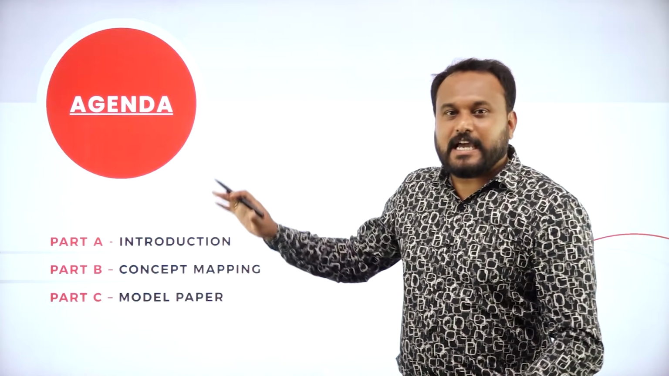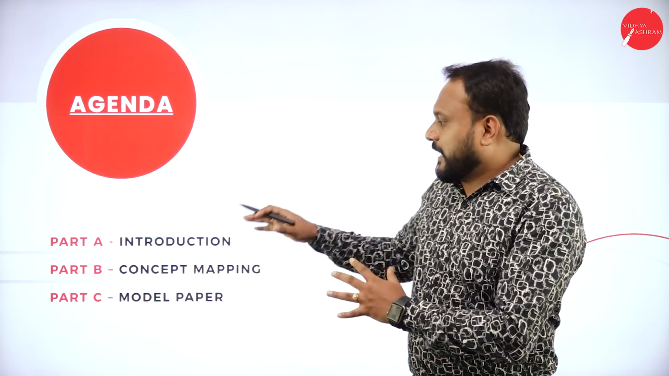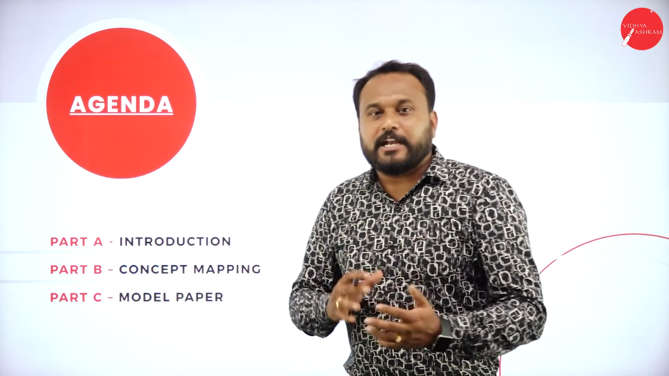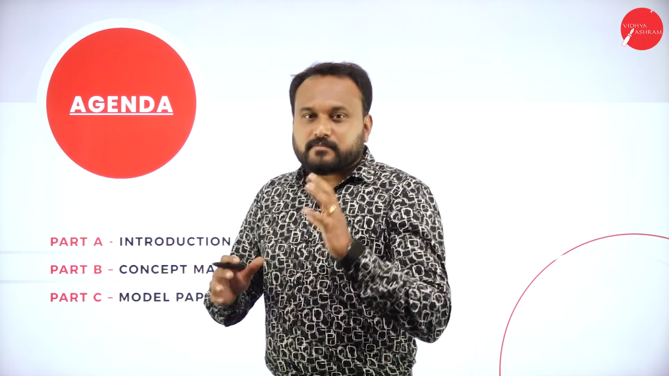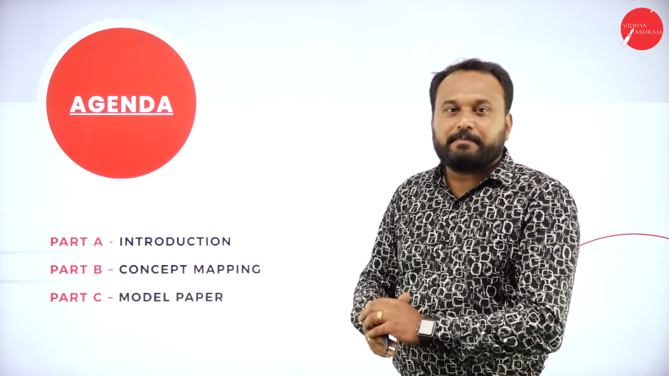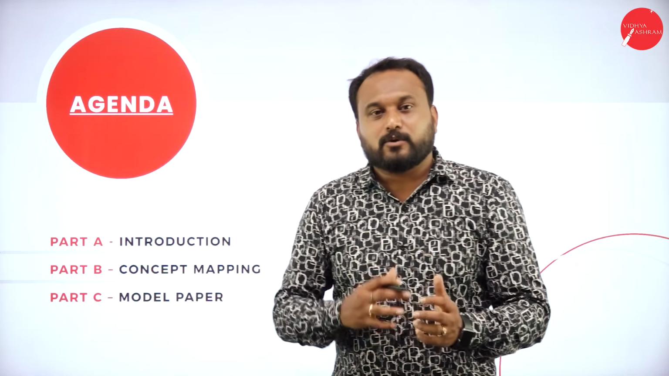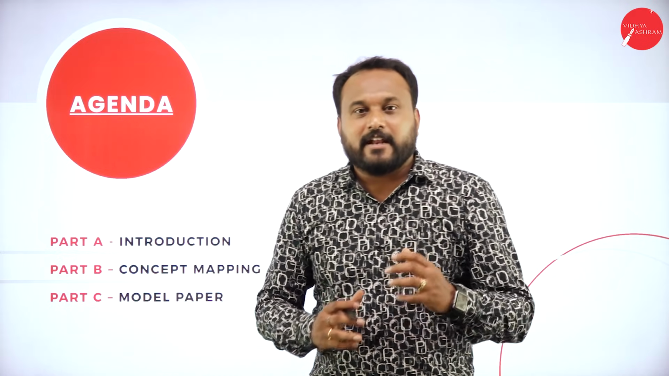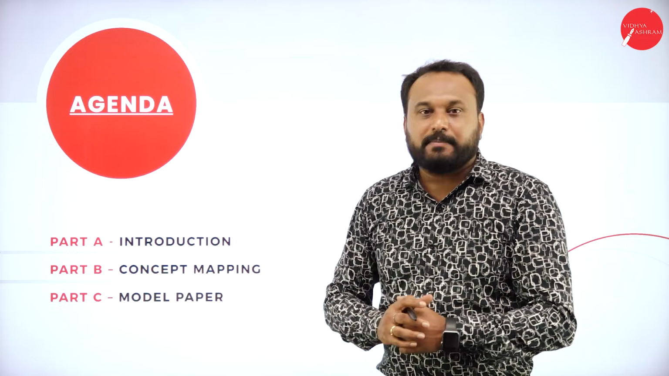Now we'll go with the agenda. We have the agenda with three parts, that is part A, B and C. In part A, I'll go with the introduction of the subject, how exactly the pattern will come and how you are supposed to go with the answers. Secondly is the concept mapping, and here I'll teach you a smart way of learning and getting more marks. Learn more, get more was the old concept. Now it is learn smartly and get 80 on 80 in the external examination. Part C is the model paper, where I'll discuss what exactly the questions you can expect in the 2021 question paper.